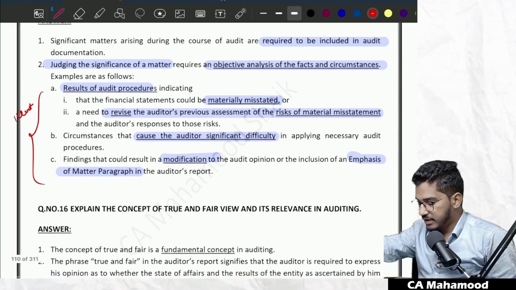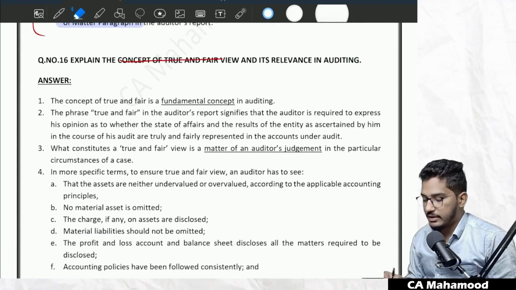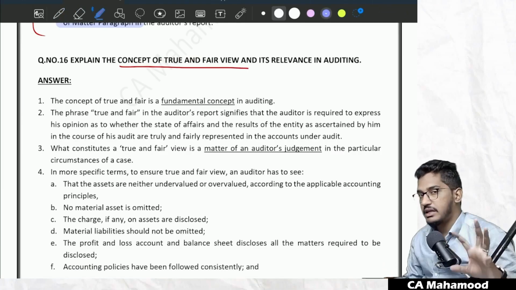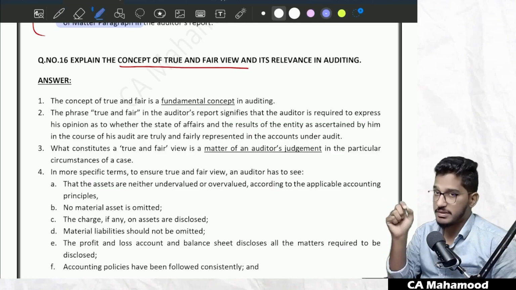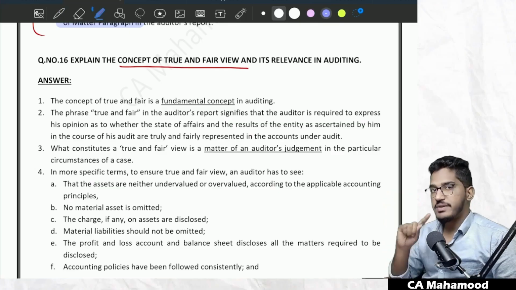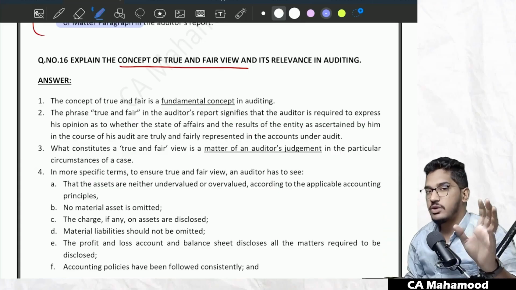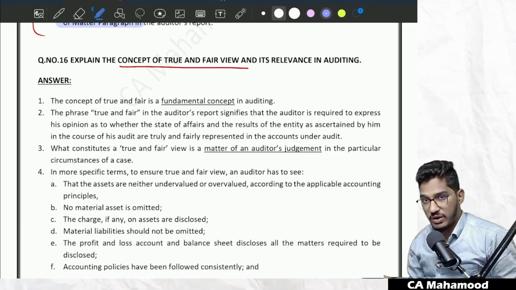Clear? So next we have one more simple question, the concept of true and fair view. Guys, as we all know, the entire concept of audit is turning around this concept called true and fair view. Why? Because as an auditor, we are ultimately required to express an opinion whether financial statements give a true and fair view or do not give a true and fair view. So this we have been seeing from the introduction to the auditing chapter itself. But what exactly is a true and fair view? How to decide whether the financial statements are giving a true and fair view?